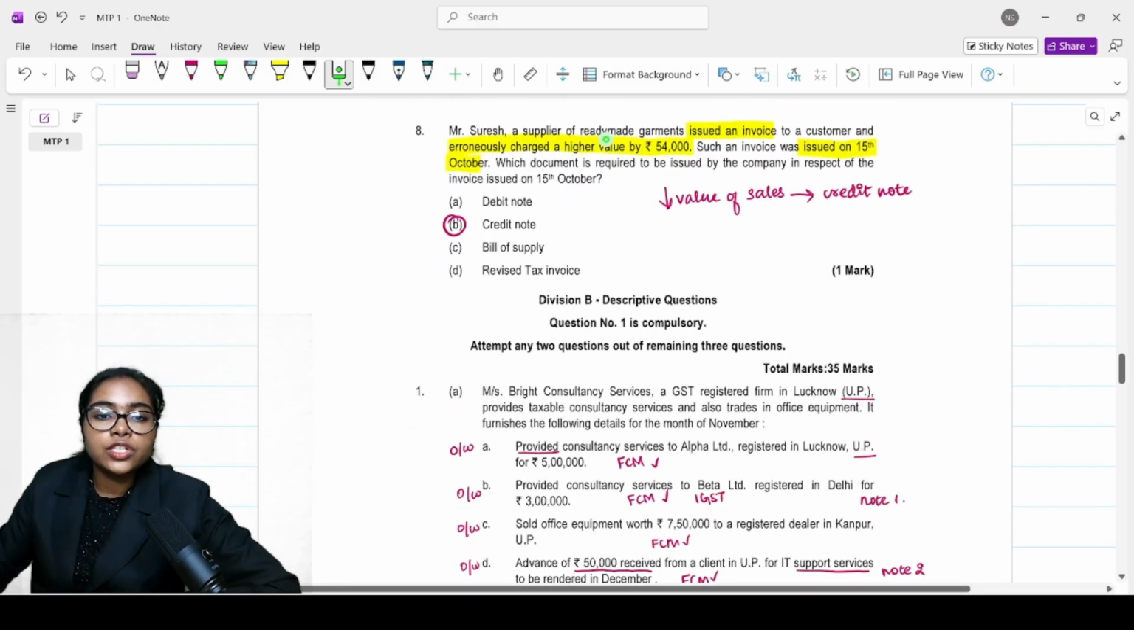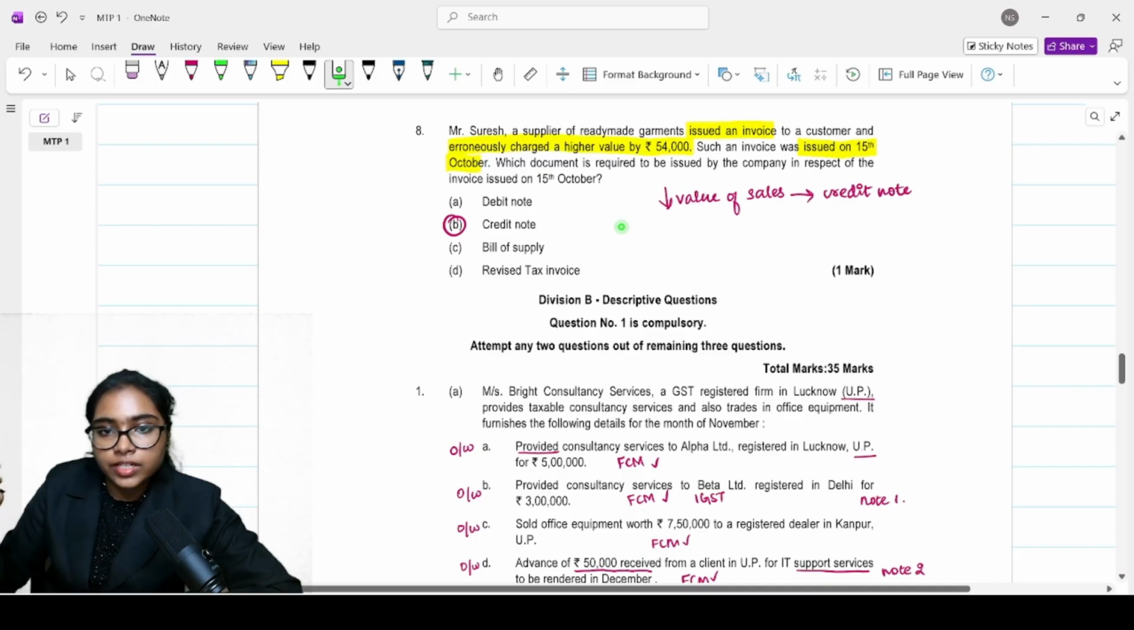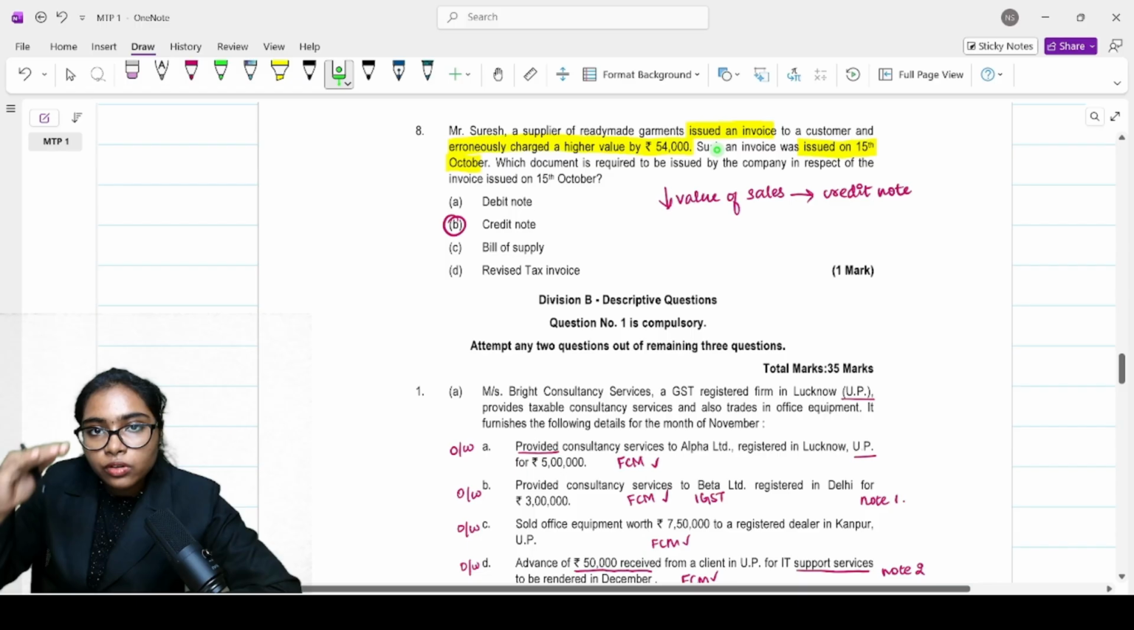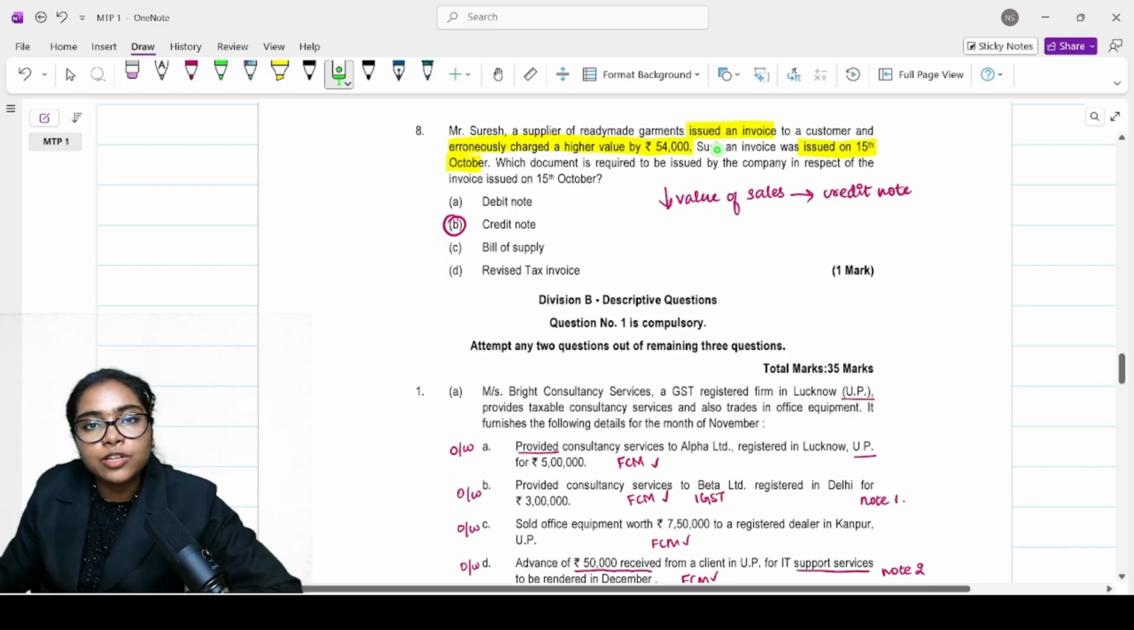Moving on, Mr. Suresh, a supplier of ready-made garments, issued an invoice to a customer and erroneously charged a higher value by 54,000. Such an invoice was issued on 15th October. Which document is required to be issued in respect of invoice? So what happened? The sales value has been overstated, correct? They charged a higher value by 54,000. Now they need to reduce the value of sales. What will you issue? Credit note. Simple. That's a very simple question. You just need to issue a credit note.